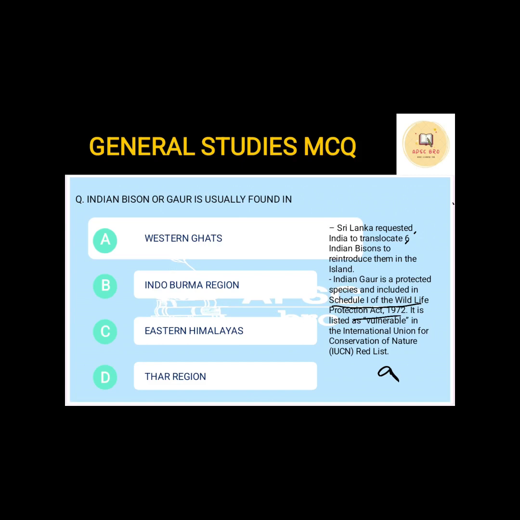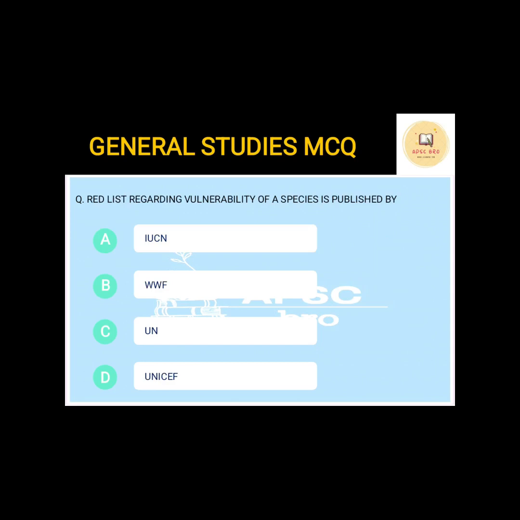Every question in this series will lead to multiple topics which are important from the exam point of view. Make a note of all those topics and try to gather the most important facts and figures of those topics. Okay, the next question we are going to relate to the first one. The red list regarding vulnerability of a species is published by, so this is easy, we have already discussed, it is option A, that is IUCN.